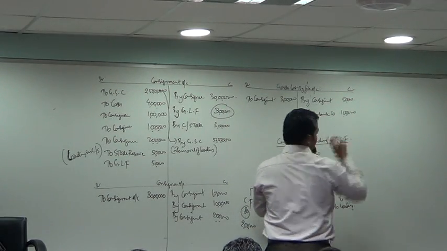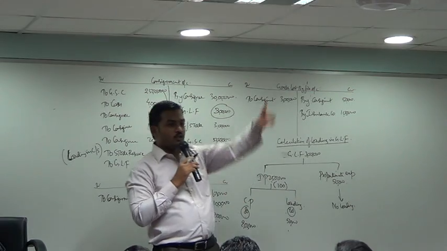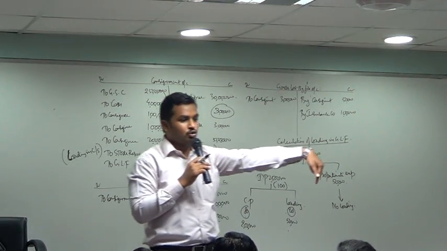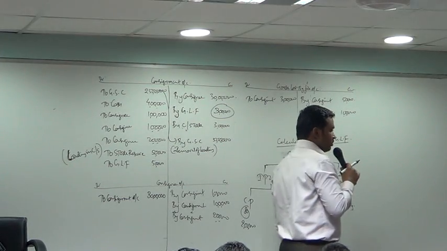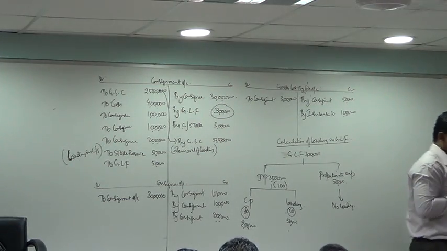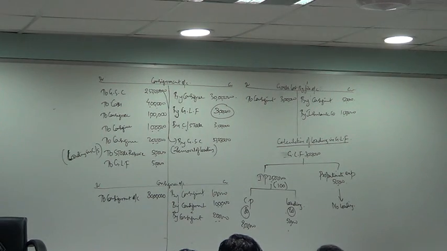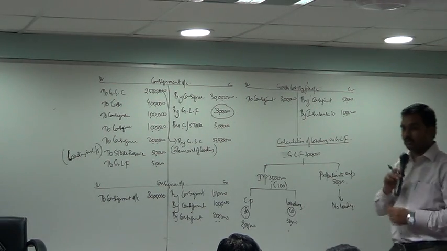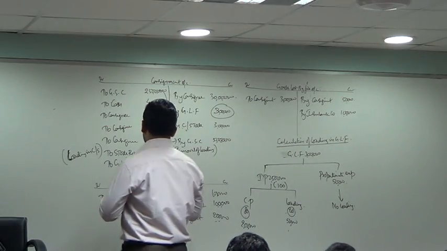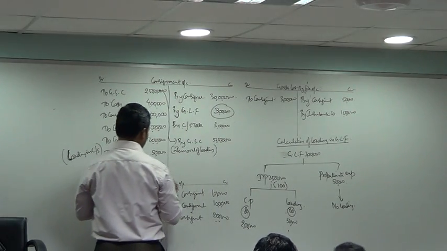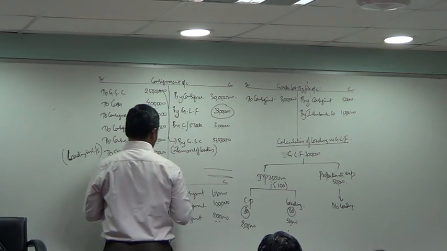What is the entry we write when the insurance company admits a claim? Insurance company account to goods lost by fire account. Hence the insurance company account is debited, goods lost by fire account is credited. Now we can calculate profits or losses. Tell me how much is the profit or loss now?